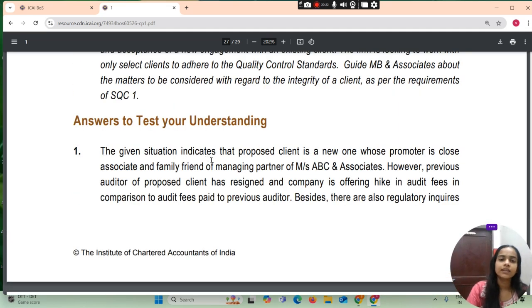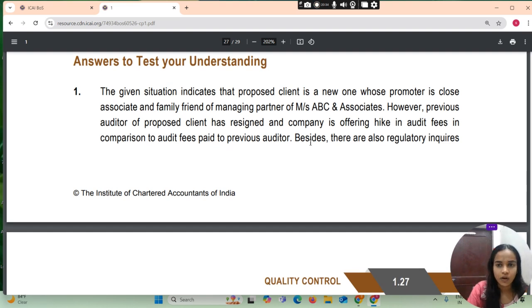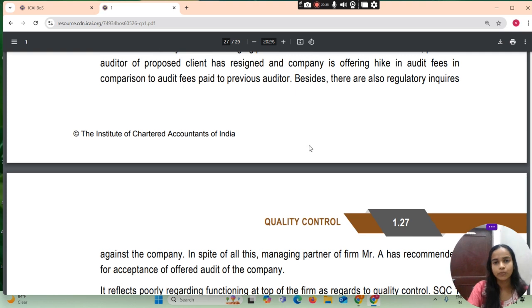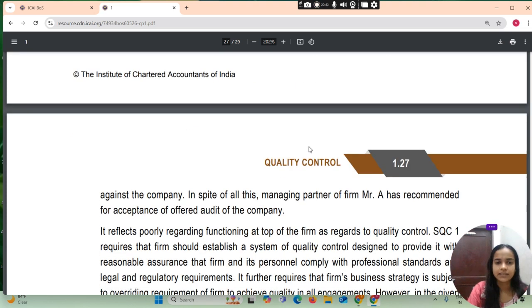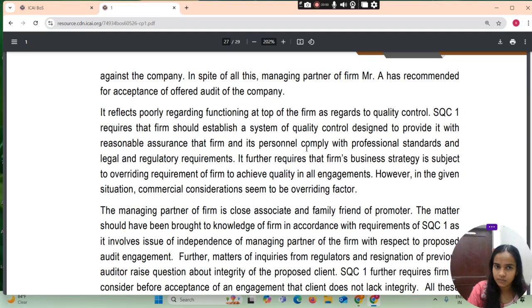The given situation indicates that the proposed client is a new one whose promoter is a close associate and family friend of the managing partner of Messrs ABC and Associates. However, the previous auditor of the proposed client has resigned and the company is offering a hike in audit fee in comparison to the audit fee paid to the previous auditor. Besides, there is also a regulatory inquiry against the company. In spite of all this, the managing partner of the firm, Mr. A, has recommended acceptance of the offered audit of the company.